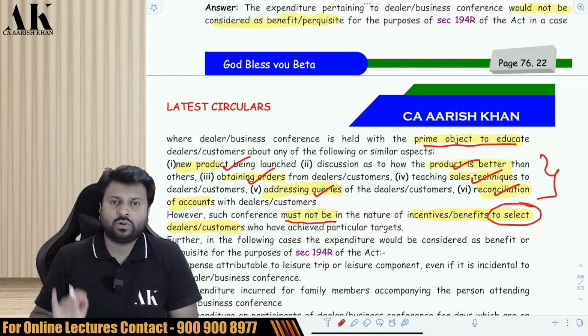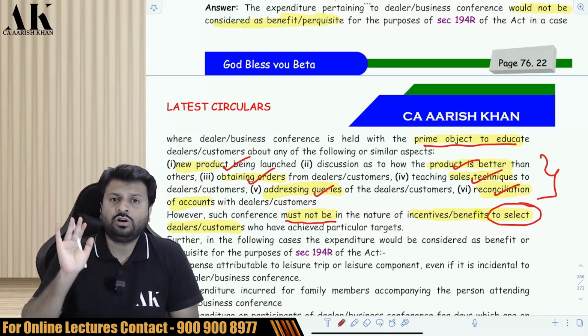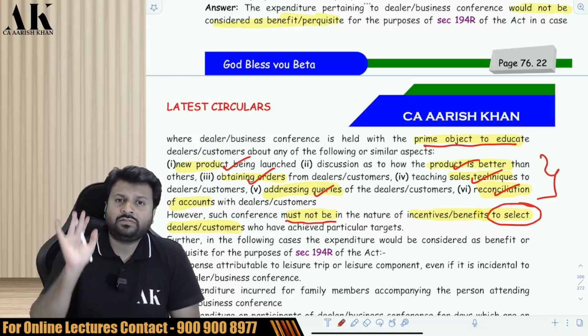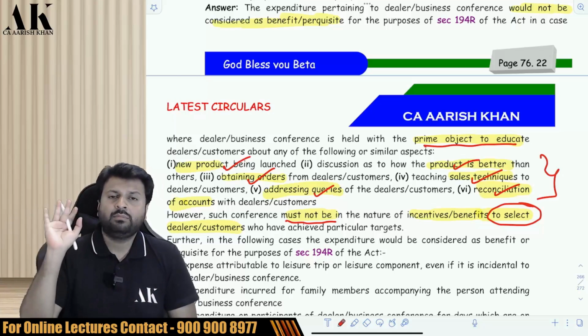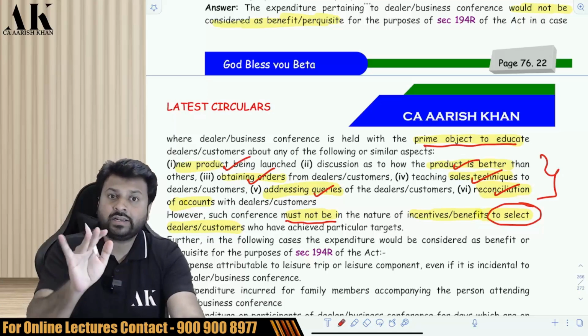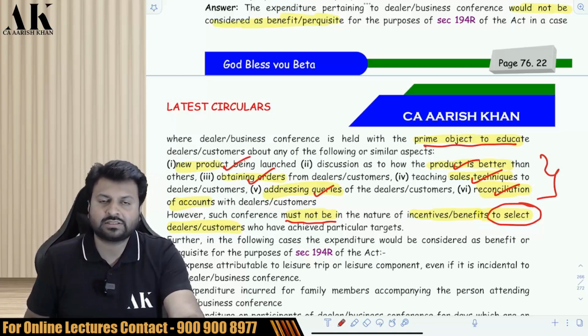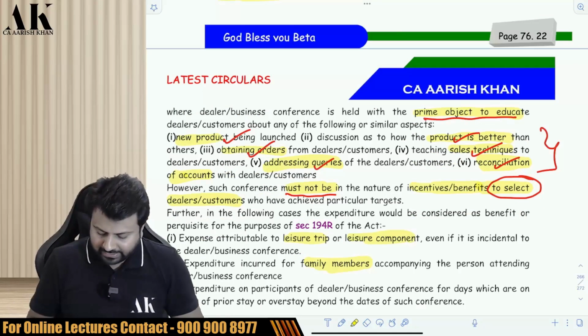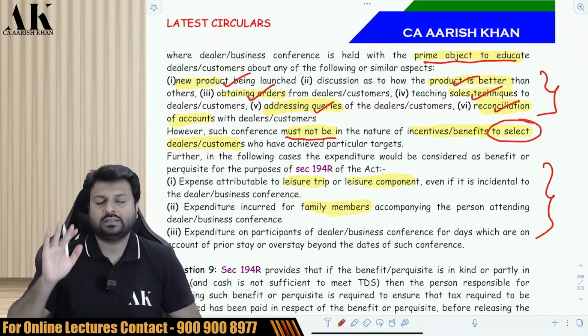But there is one condition over here. You should do this for all the dealers. You should not do this for selected dealers. If you do it for all the dealers, then no TDS is applicable. But if you do it for selected dealers, then TDS will be applicable under 194R. Check it, please.